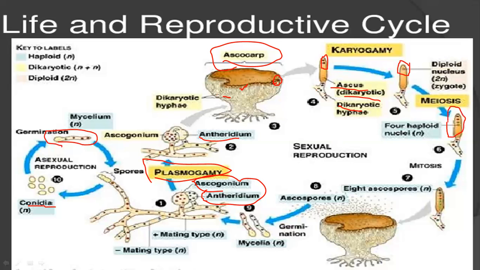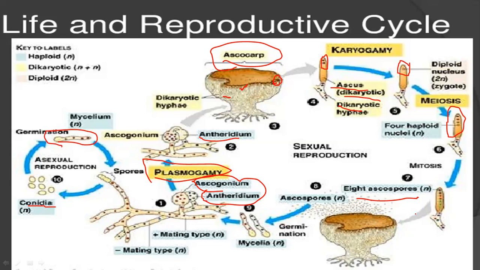These are 4 haploid nuclei, and after mitosis there are 8 nuclei. Spore formation is done, some cysts form, by which they form 8 ascospores in one ascus. We can see one ascus.